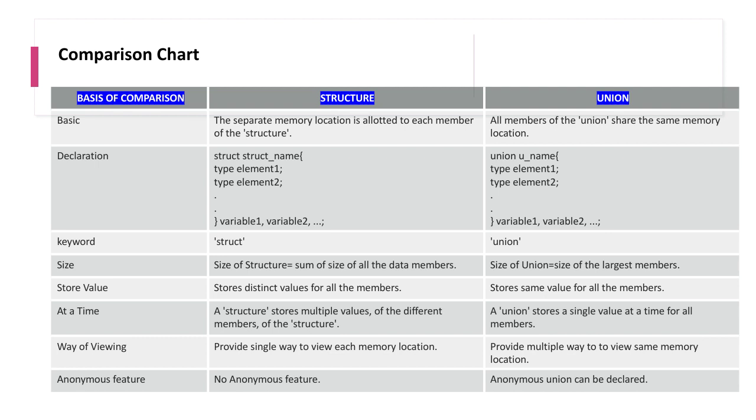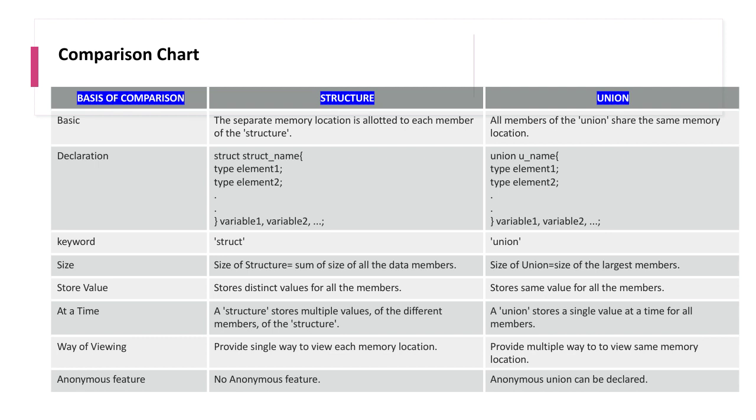There are no anonymous features in structure, but in union you can have anonymous features. So this is the basic comparison chart between structure and union. Let's see the definition of a structure and union.